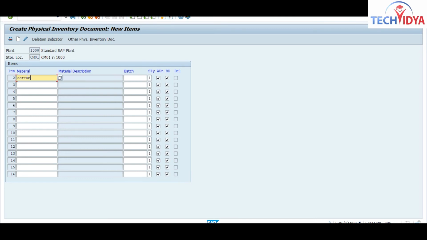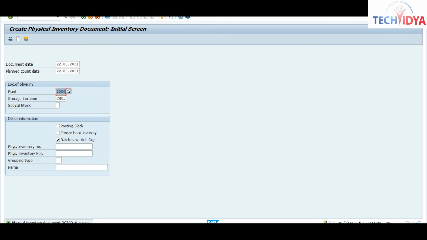I have entered, for example, two materials. As I have entered two materials, now your screen is showing 17. See, as you enter the materials, it will increase the number to enter. Okay. So as we have entered the material, now you can save it.